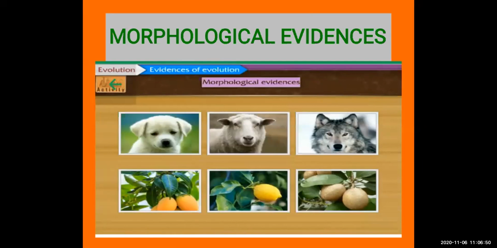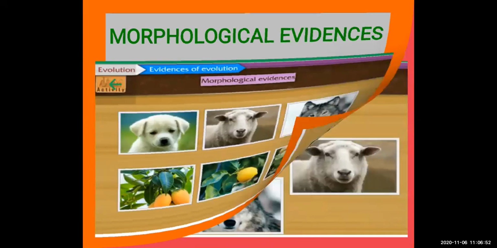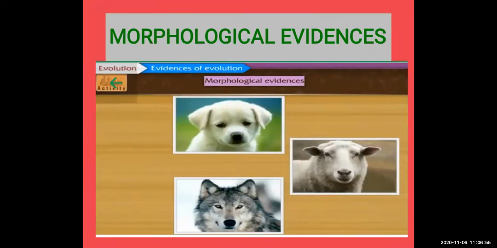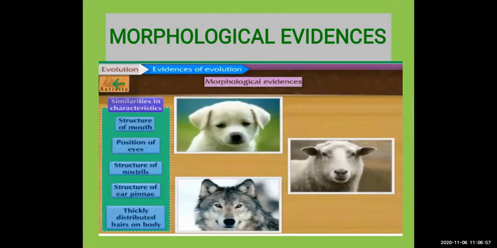So we will focus on the animals first. Students, see these three animals, which similarities they have. Similarities in characteristics we will see. Structure of mouth, you can see the mouth structure. Position of eyes, the positions of eyes are the same. Next, structure of nostril, there is no nose, at the nose there is a nostril present.